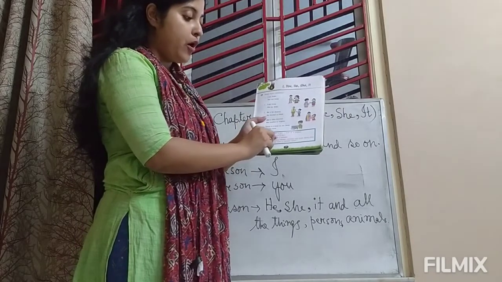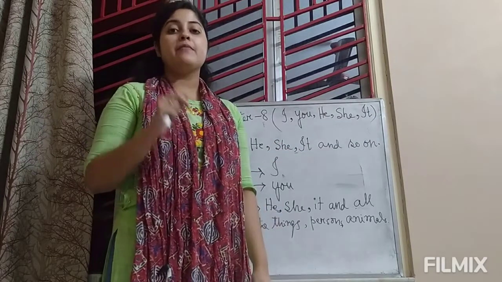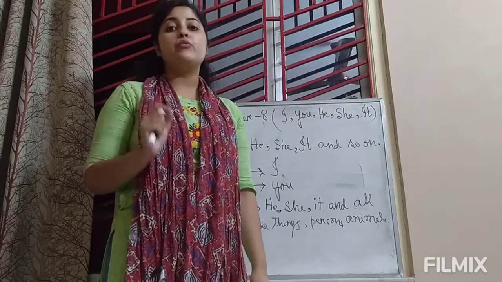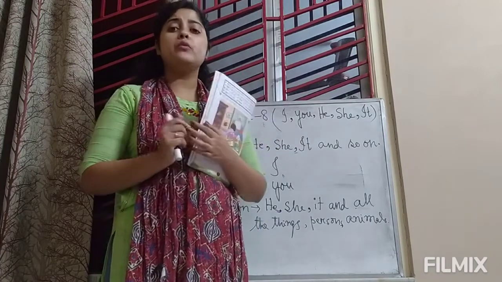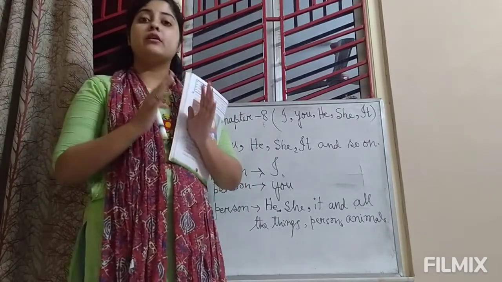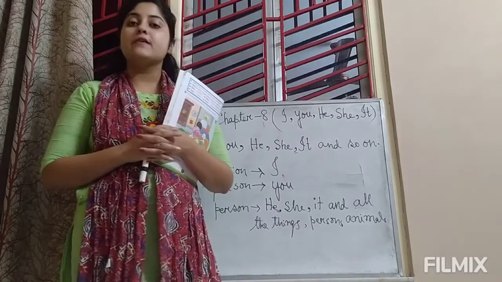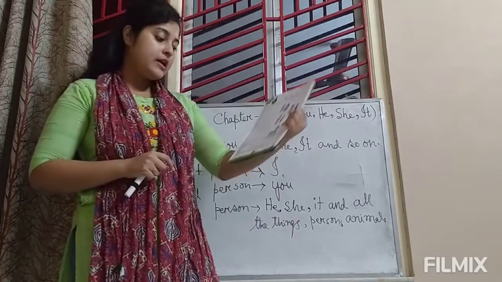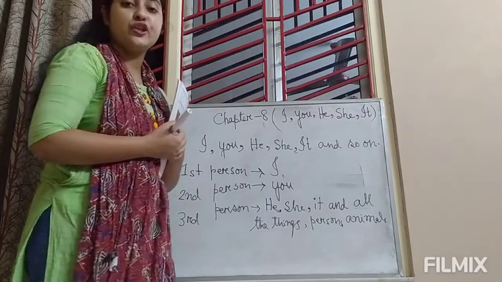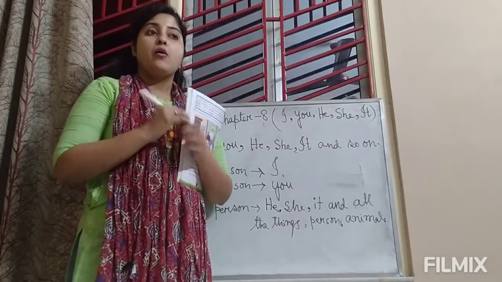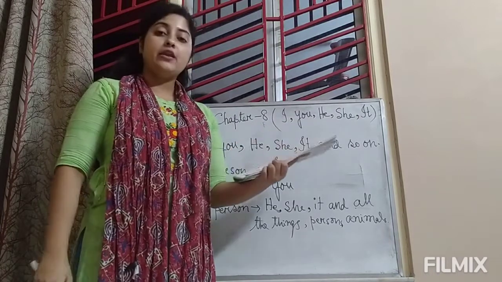He, a boy or a man. Means when we will talk about a boy, in place of that boy's name we will use he. And when we will use she, in place of a girl's name we will use she. Now look at the last pronoun, that is it. We will use it when we talk about any non-living things.